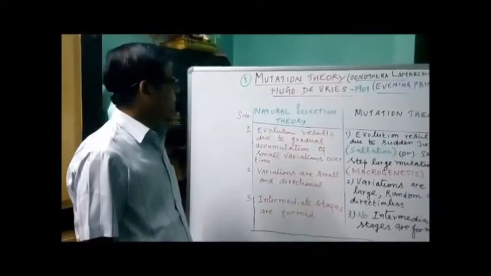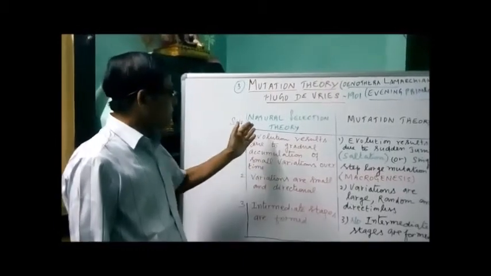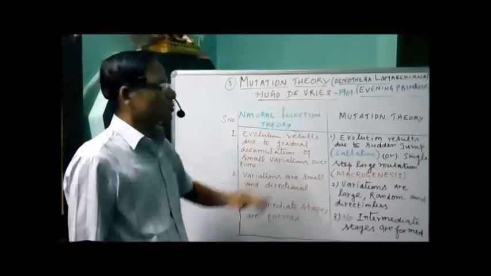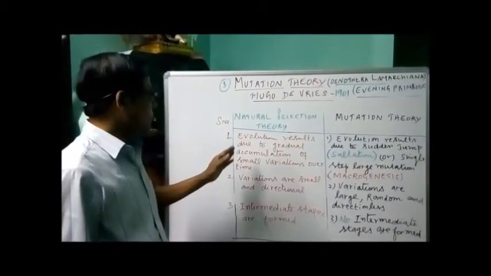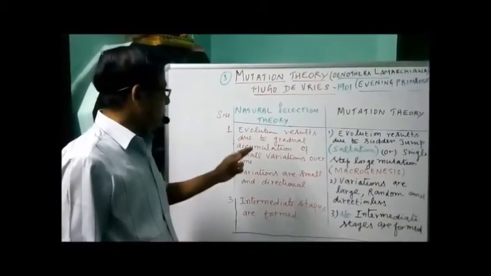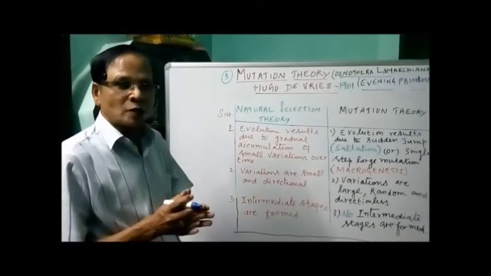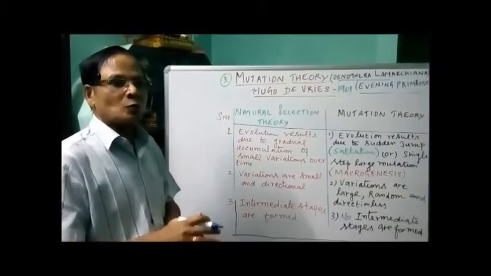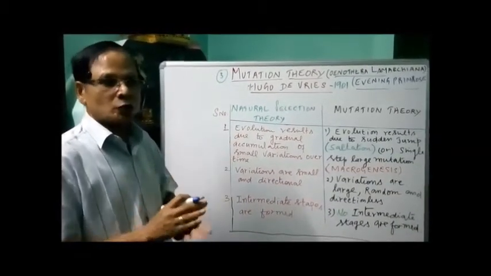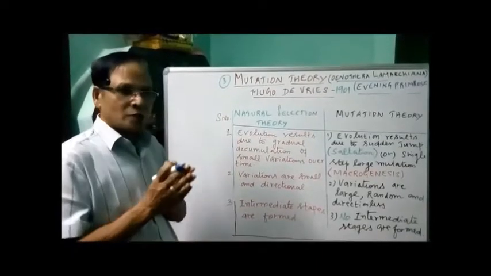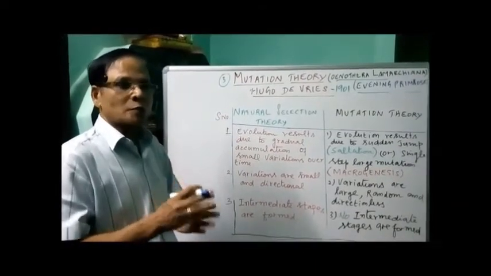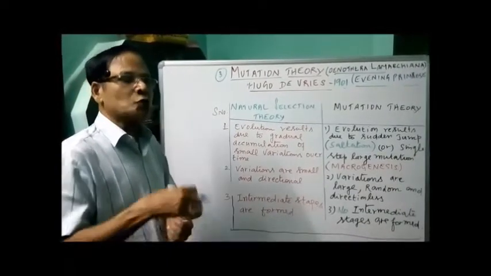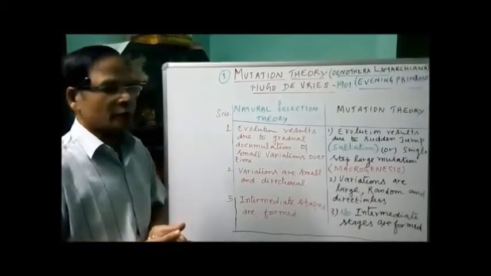Now let's see the differences between the natural selection theory as proposed by Darwin and the mutation theory proposed by De Vries. Number 1. According to Darwinism, evolution results due to gradual accumulation of small fluctuating variations over time, for a longer duration. Evolution results because of gradual accumulation of small fluctuating variations over time.